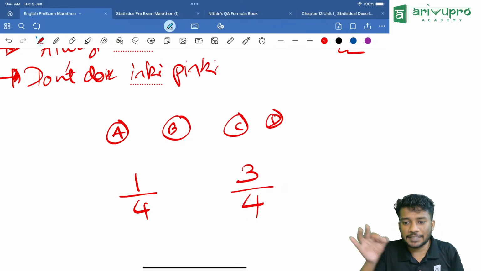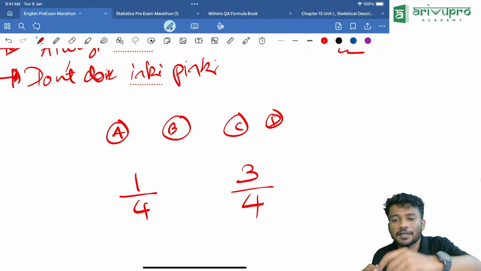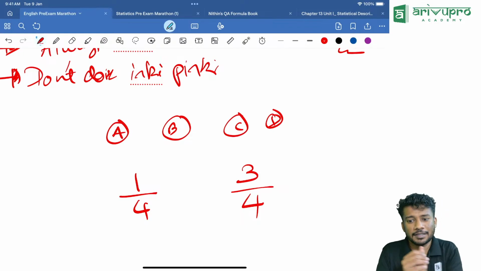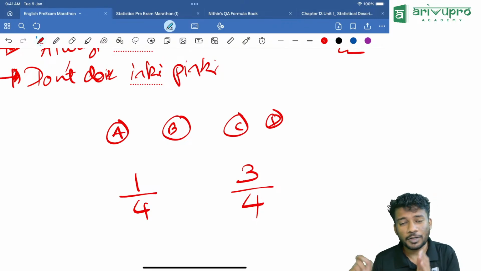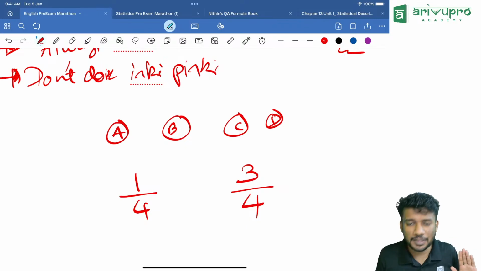Before going to the exam hall, arrive at the exam hall at least 30-40 minutes back. Within those 30 minutes itself, go to the washroom and all. Just keep everything ready so that in between the exam you will not be like, oh, I need to run. That should not be the case.